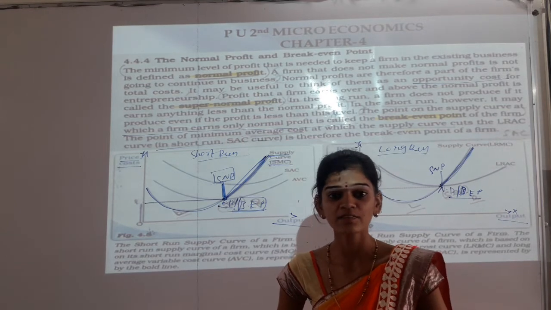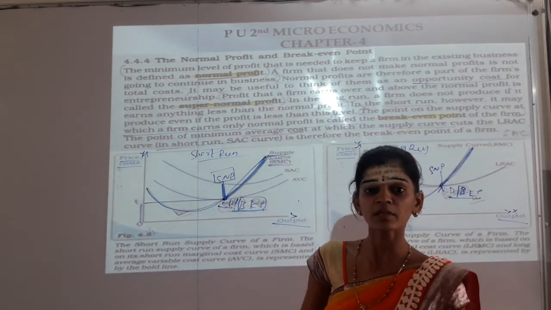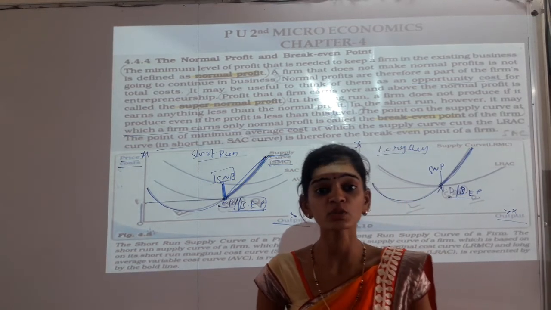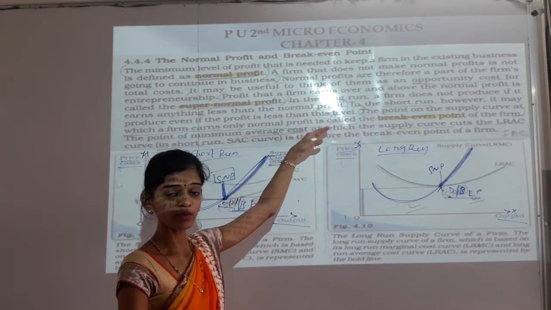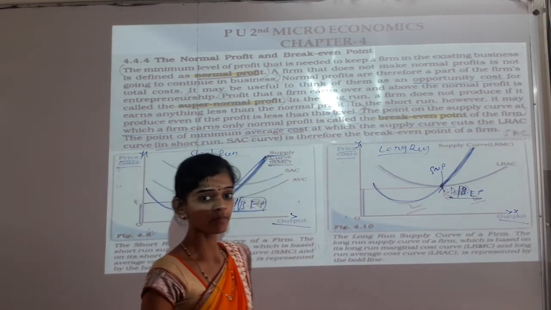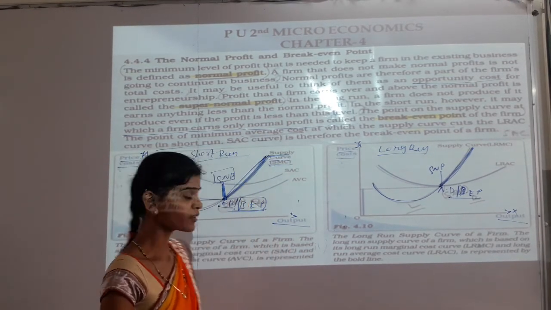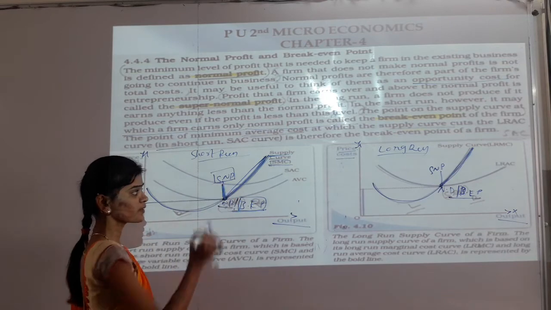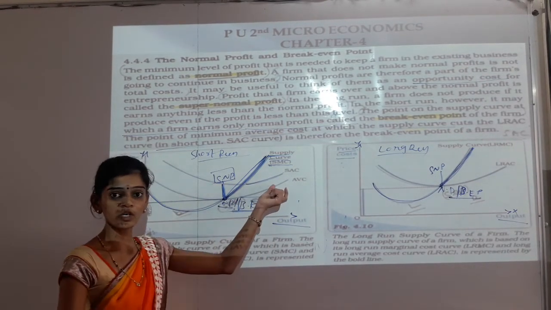So in today's class we discussed the normal profit. Normal profit is nothing but a minimum level of the profit a firm should keep as a profit. So continue firm ಆಗಬೇಕಂದ್ರೆ ಏನು ಮಾಡ್ತೀವಿ, minimum level of profit ಅನ್ನು maintain ಮಾಡಬೇಕು. Next there is a supernormal profit. So supernormal profit means above the normal profit. So here SAC is the supernormal profit ಆಗುತ್ತೆ.